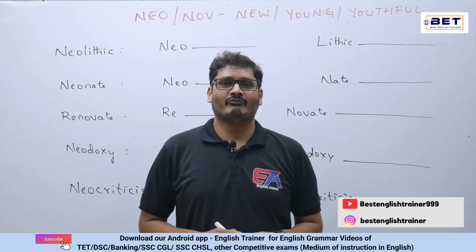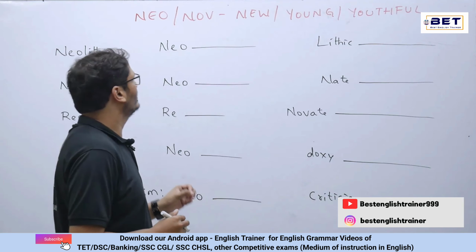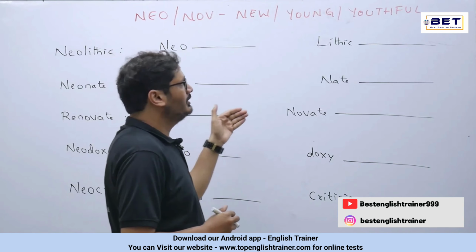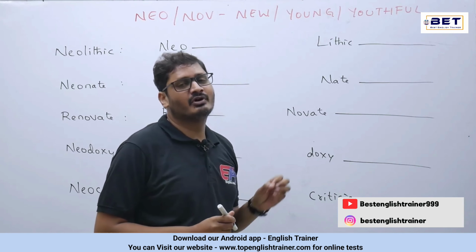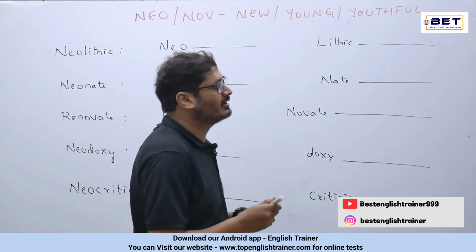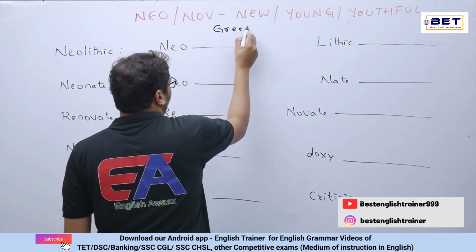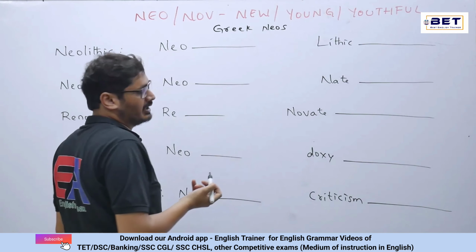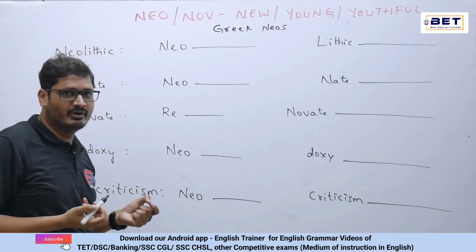In this video, we'll be discussing the root word neo, or nio, that means new, young or youthful. This word originated from the Greek language, from a word called neos, that means new or young. Let's look into it word by word.